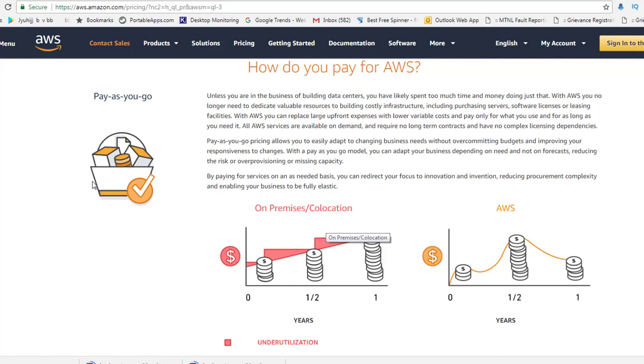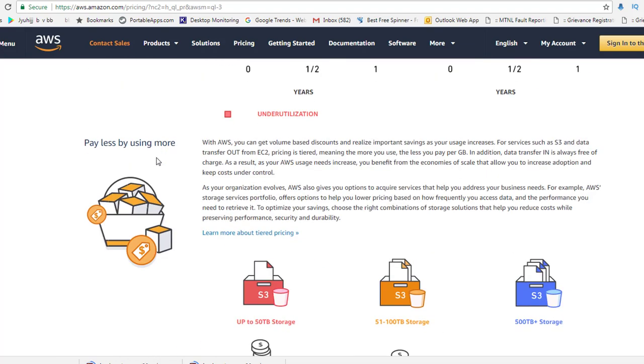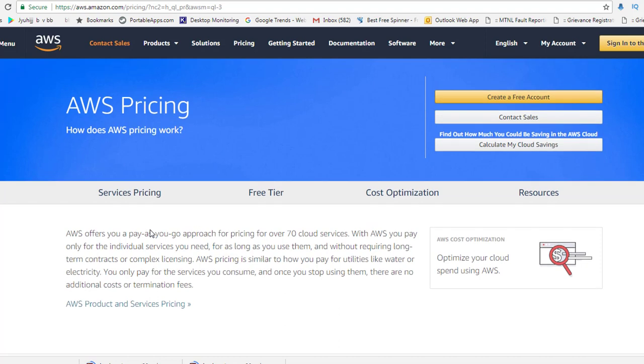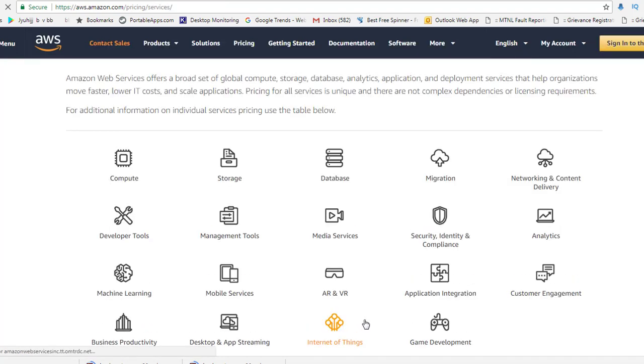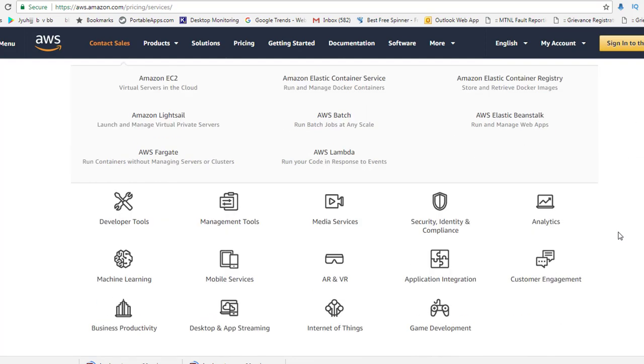pay the pricing. Okay, so there is an on demand option, like you require, because as we are running some training programs, in that we will be using on demand, and there are also some dedicated devices which we can go for, but we will be going for on demand. Okay, so if you want to see the pricing, you need to go to the service pricing here, and once you click, there are different products on which you can check the pricing.